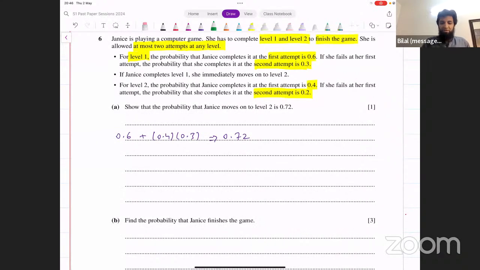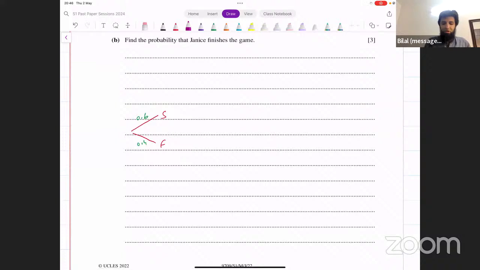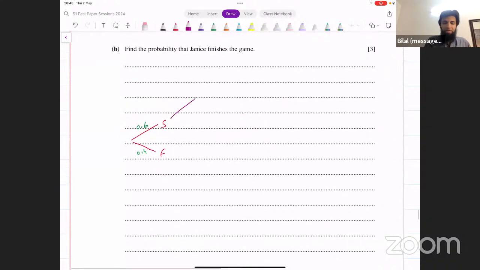If she is successful at the first attempt, what happens? She moves on to the second level. And at the second level, she can either be successful or she can fail. We'll talk about what happens afterwards in a moment. Let's consider this scenario, because here we are still at level 1.